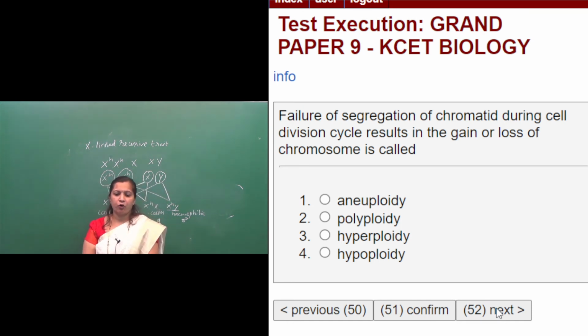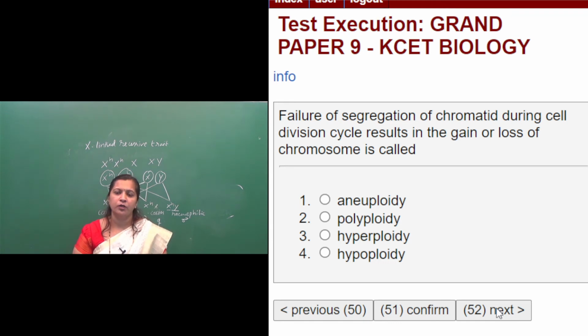Failure of segregation of chromatids during cell division cycle results in the gain or loss of chromosome is called. First option aneuploidy, second option polyploidy, third option hyperploidy, fourth option hypoploidy. See, failure of segregation of chromatids during cell division cycle results in the gain or loss of chromosome. So that is called aneuploidy. Okay, so in aneuploidy there is a change in the chromosome number from the basic set of chromosomes.